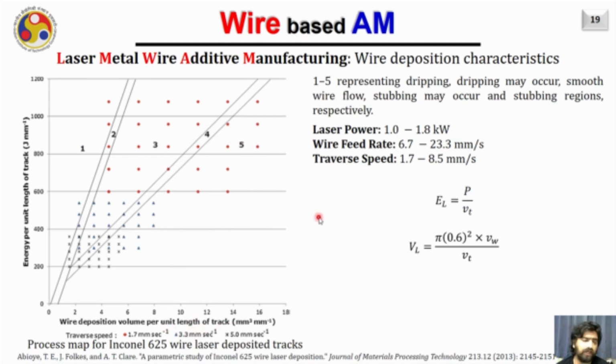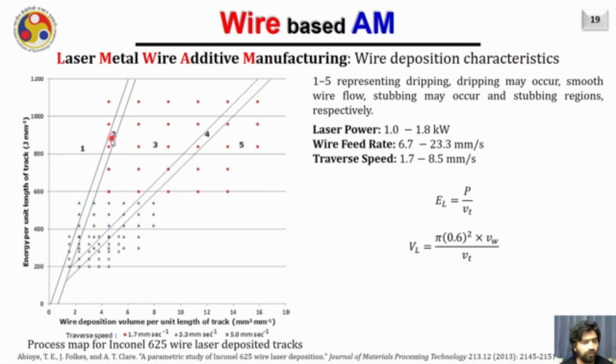Now, after plotting the different combinations of EL and VL, the process map is defined, which clearly shows zone 1. If we select any parameter in this zone, it will give us the dripping or drop transfer.